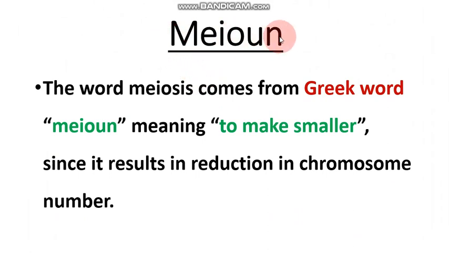Meaning of meon. The word meiosis comes from the Greek word meon, meaning to make smaller, since it results in reduction in chromosome number.